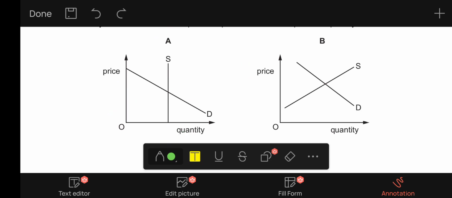In B, if there is a 10% decrease in aggregate demand like this, the price will become P1 and the quantity will become Q1, if initially the quantity was just Q. So the quantity has fallen and the price has fallen.